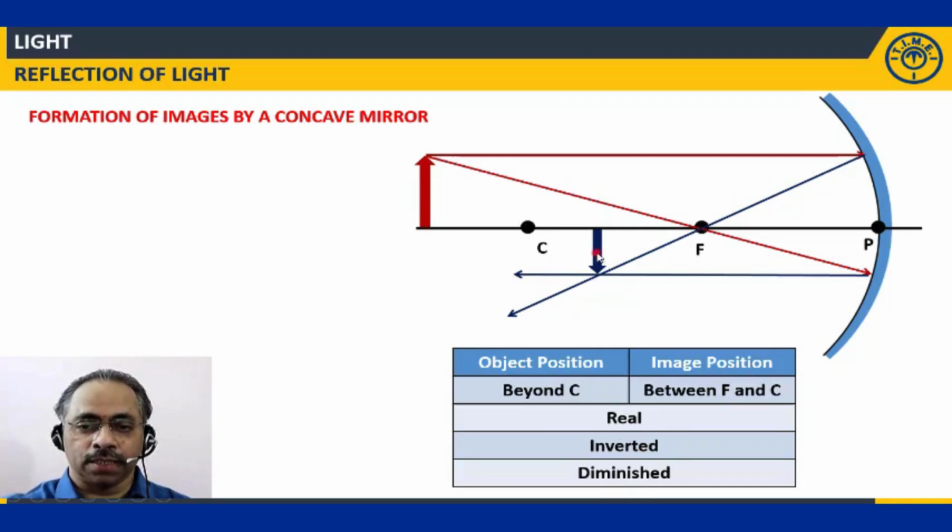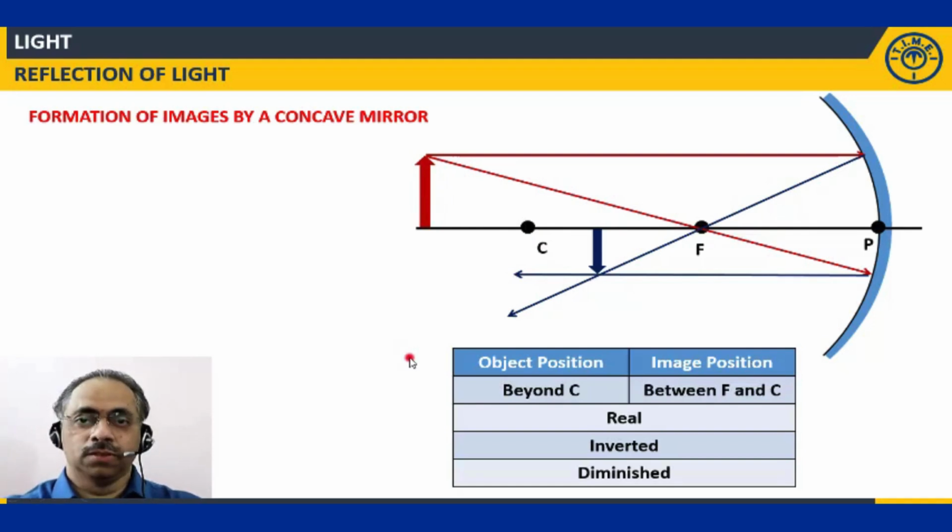So at this particular position, if I am able to keep a screen, I will be able to watch the image on the screen. If I don't keep the screen over there, we'll not be able to see the image. That's it. Because it is not caught on a screen. If you keep the screen at this particular position where the image is formed, we will be able to realize the image on the screen. Because it is possible to catch the image on the screen, it is a real image. It is an inverted image with respect to the object. And it is smaller in size, so we call it as diminished.